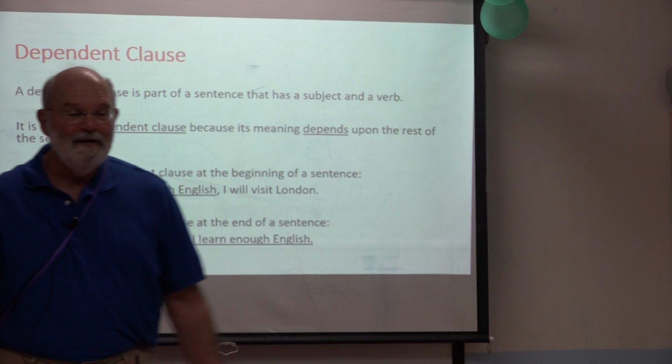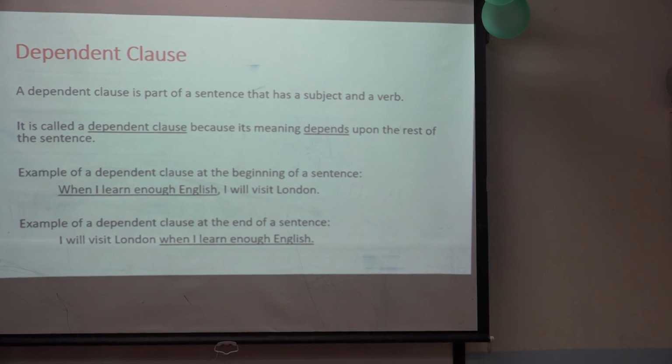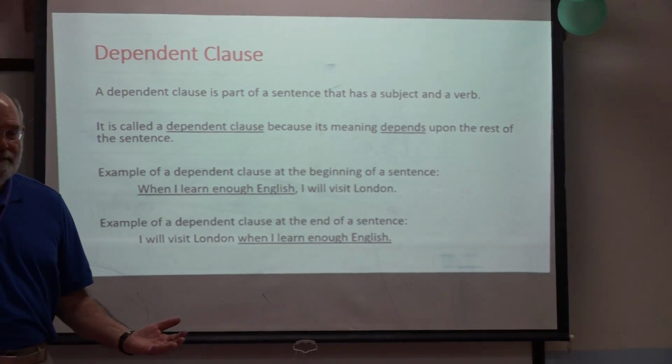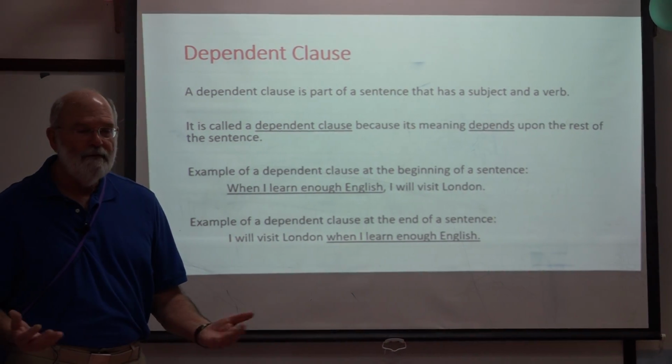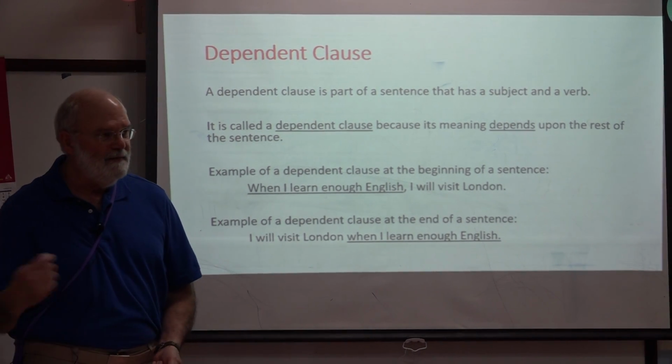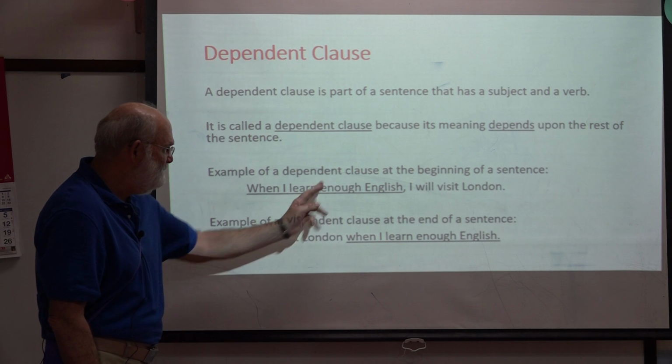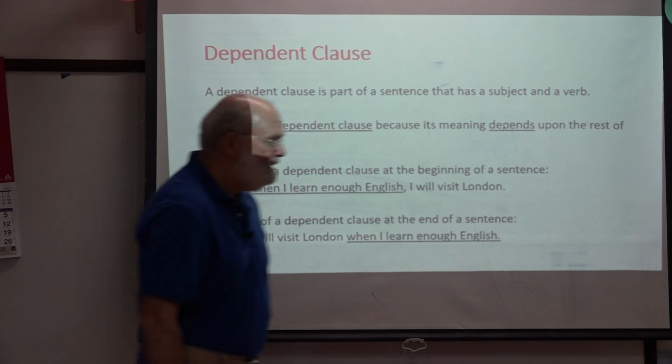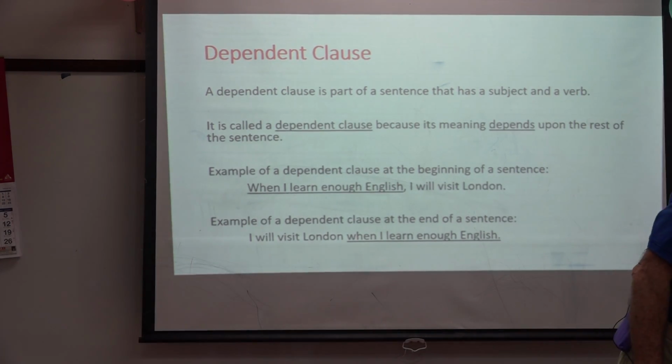And English is a language, I don't know about Thai, but English is a language where there are many conventions that are inconsistent. You know, you do it one way one time and another way another time. That's an example of a dependent clause.